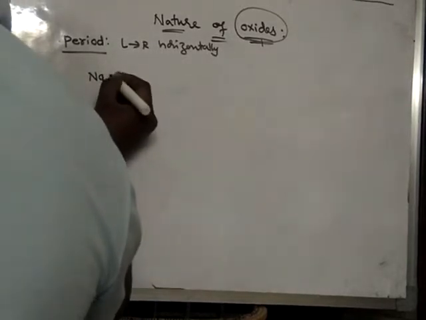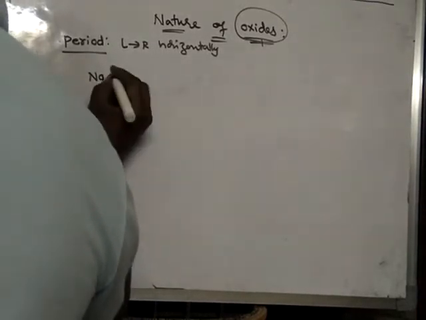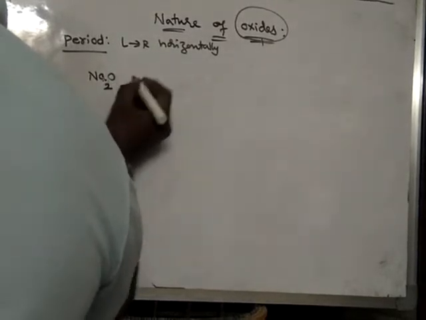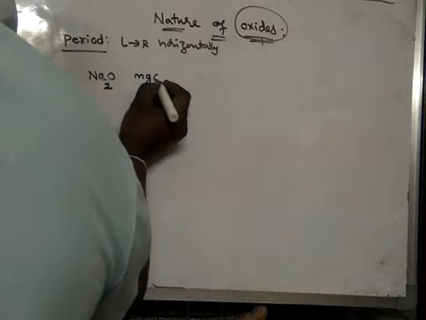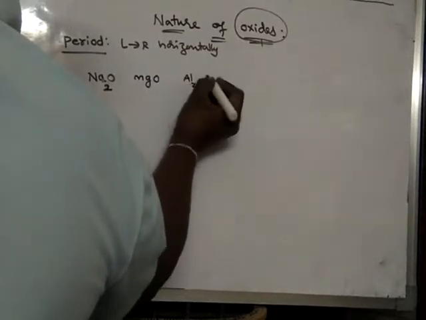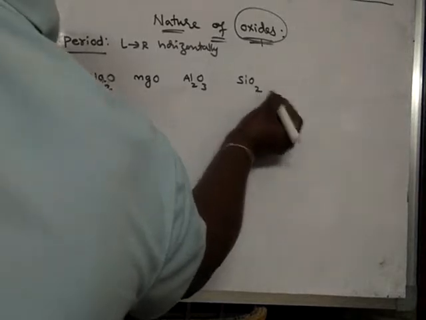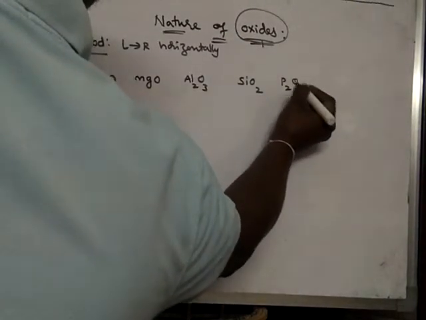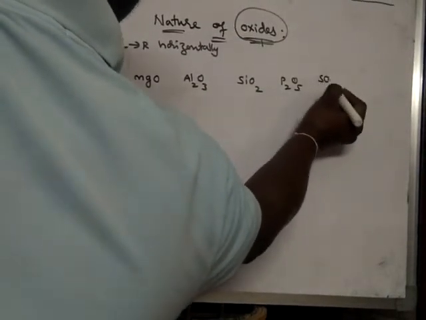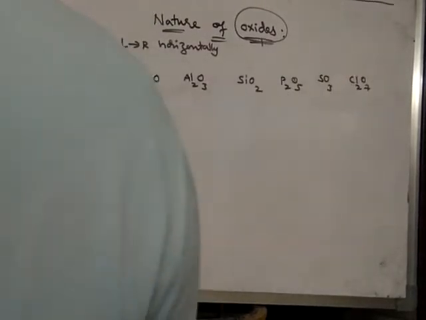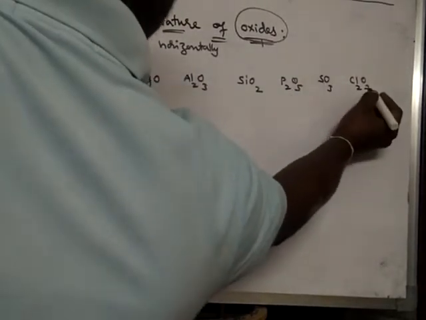Oxide of sodium has the formula Na2O, then oxide of magnesium, oxide of aluminium, oxide of silicon, oxide of phosphorus, oxide of sulfur, oxide of chlorine, Cl2O7.